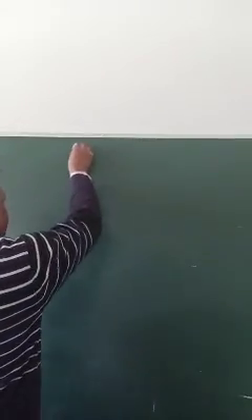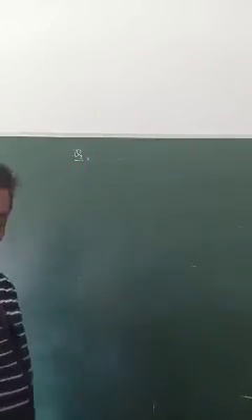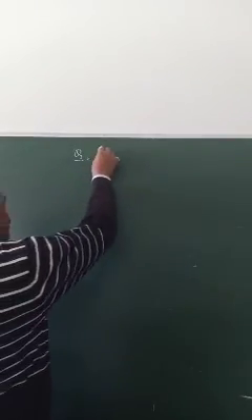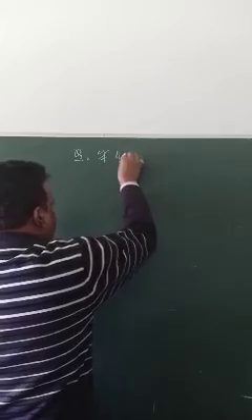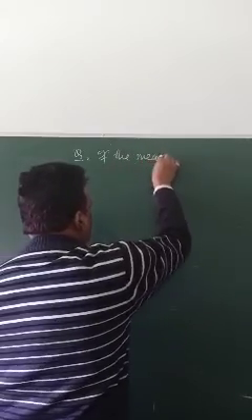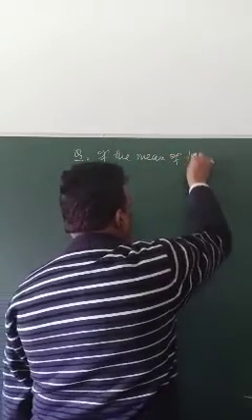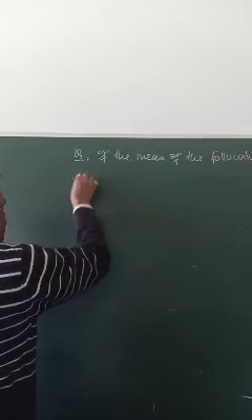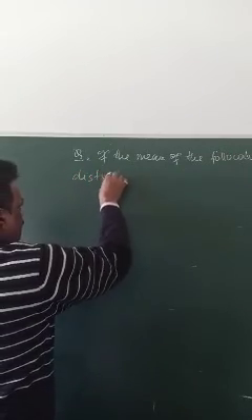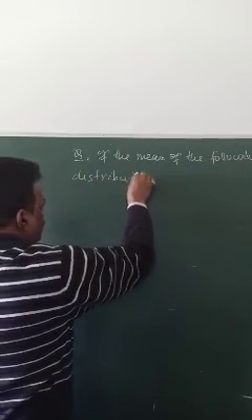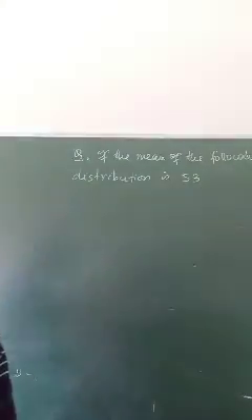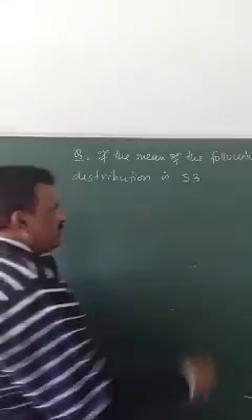If the mean of the following distribution is 53, find the missing frequency p.